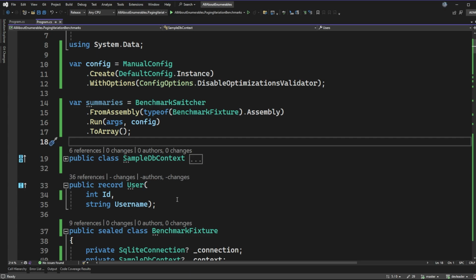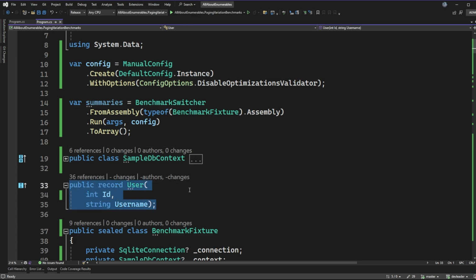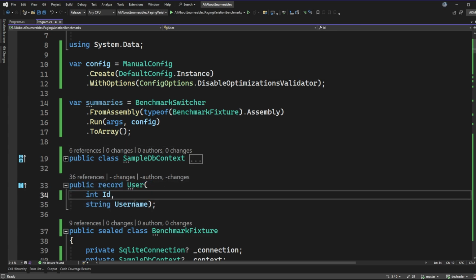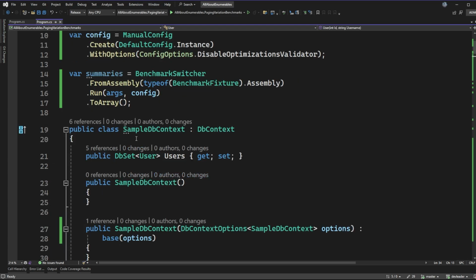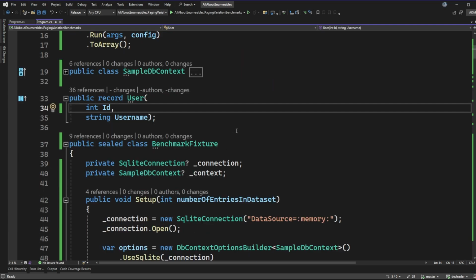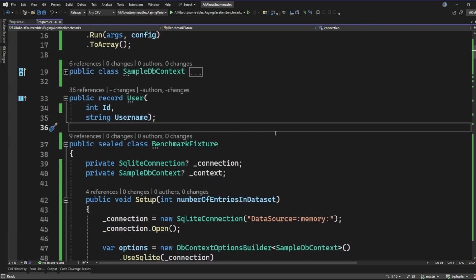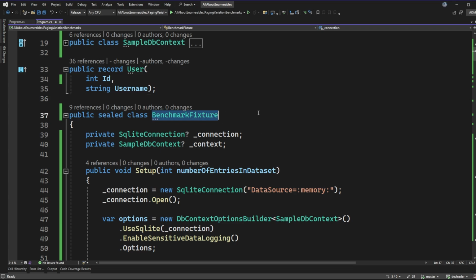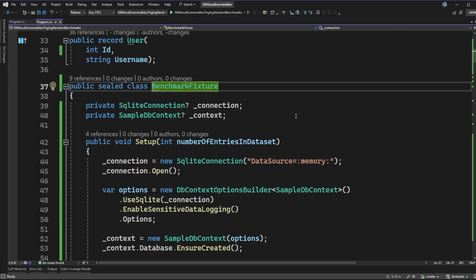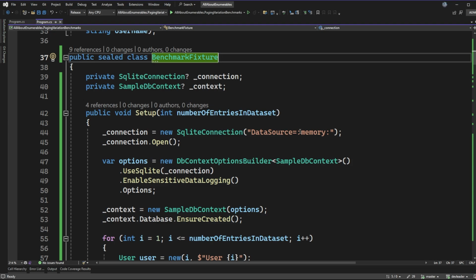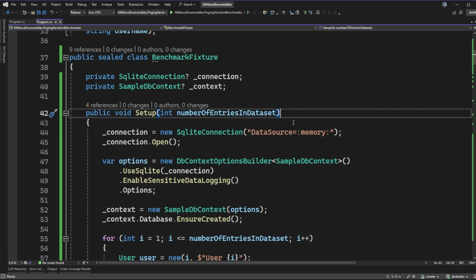and that way I'm able to run the benchmarks that I'm interested in. From here, we just have a simple record that we're going to be dealing with. It just has an ID and a username, so very, very lightweight. And the sample DB context just has users as the data set that we're interested in. Now, before I get into the individual benchmarks, what I did was create this benchmark fixture, which is just a reusable class to set up some data and then access the data in the different ways that we're interested in.